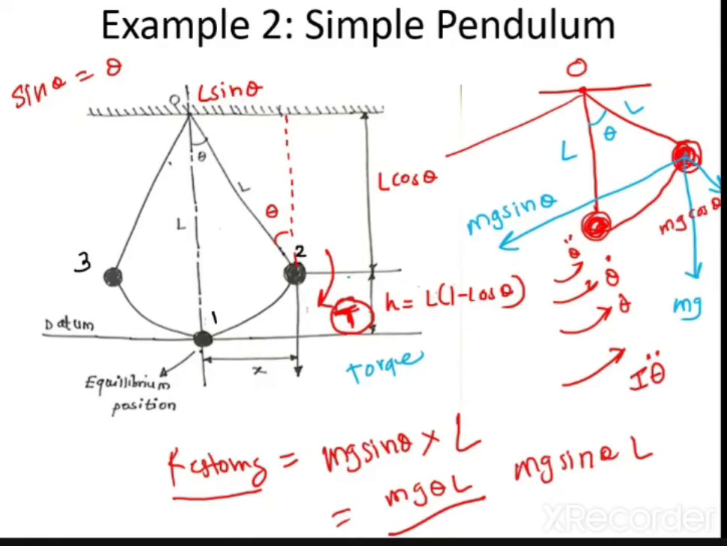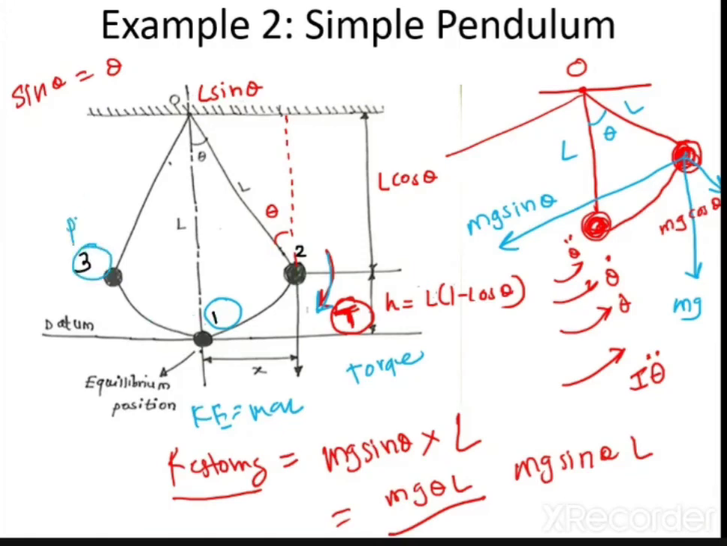And because of this torque, see how it is acting. This torque is acting in the clockwise direction. From position 2, this mass will come back to position 1. At position 1, your kinetic energy becomes maximum again. Because the kinetic energy is maximum, this mass will not stop at position 1. It will again move to position 3.